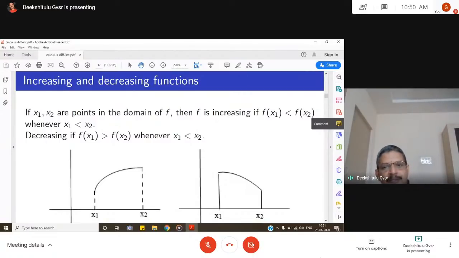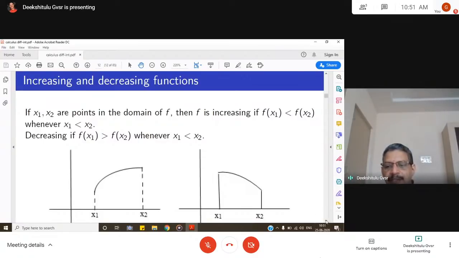So how is this idea defined? Let us see. If x1 and x2 are two points in the domain of f, then f is increasing if f of x1 is less than f of x2 whenever x1 is less than x2. So as x increases, f of x should also increase. If x increases but f of x decreases, it is decreasing: f of x1 is greater than f of x2 whenever x1 is less than x2.